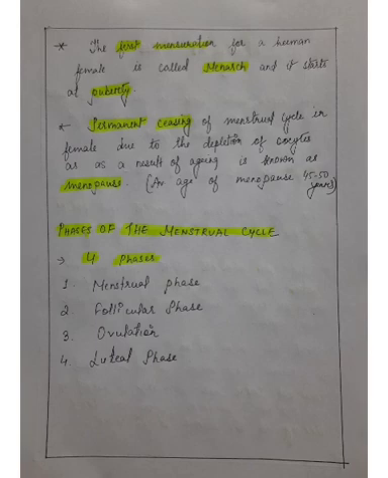Now, this menstrual cycle is divided into different phases. There are a total of 4 phases: menstrual phase, follicular phase, ovulation, and luteal phase. So in one cycle, from one menstruation to the second menstruation, there are several events which take place, several phases occur.